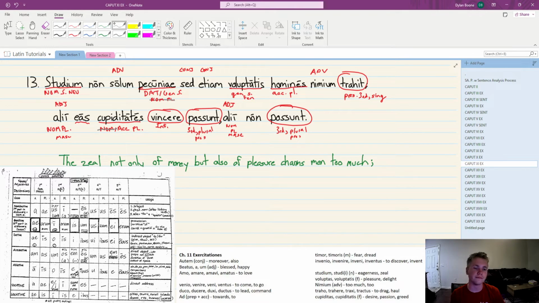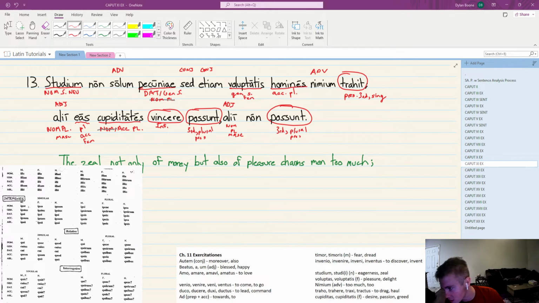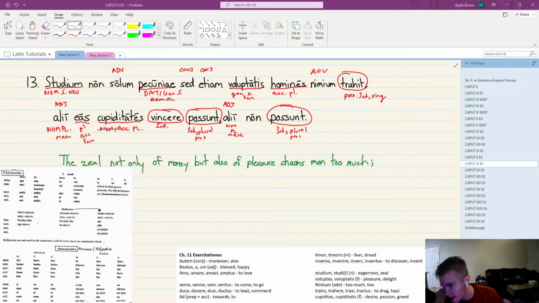So the last one here is eos. Using that trick that I mentioned about demonstrative pronouns, in plural they decline with endings just like first, second declension. So if we were looking for as, we would see that that would make us plural, accusative, feminine. If we wanted to check that, if we're not sure, this chart here.